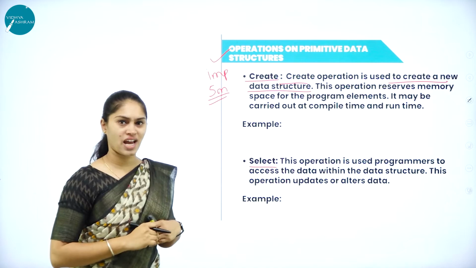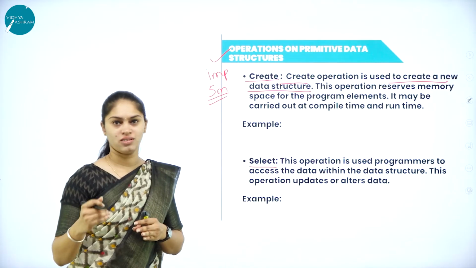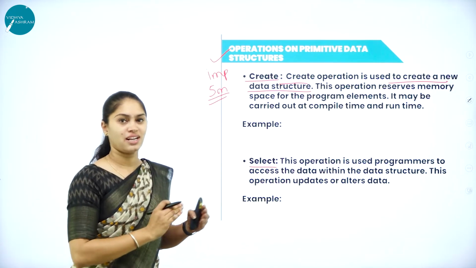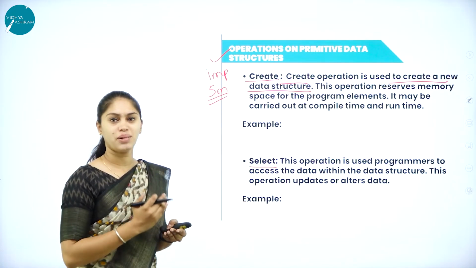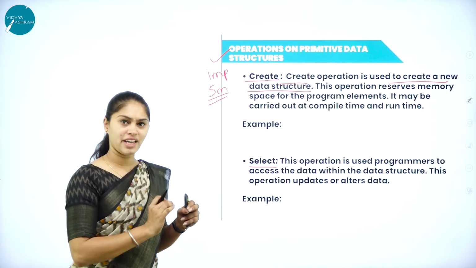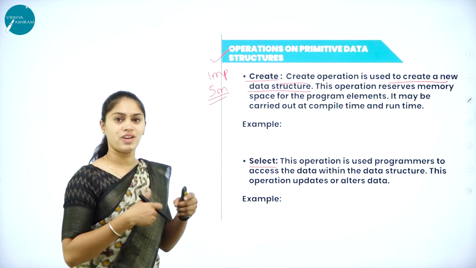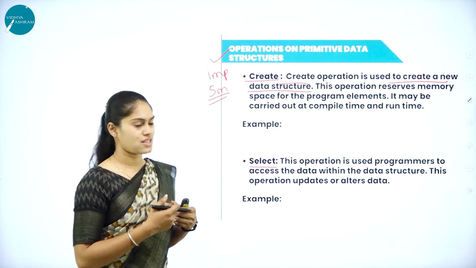So that is of which type? Is it non-primitive? No, that is a primitive data structure. So we know integer, character, float are the primitive data structures. By making use of this create operation, we are going to create a new data structure.